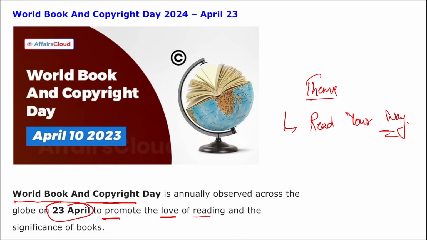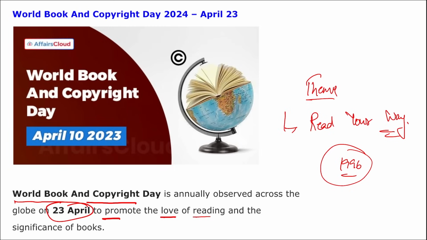Then UNESCO, during their 28th session of the General Conference held in Paris, France, unanimously declared 23rd of April to be World Book and Copyright Day in 1995. The first ever World Book and Copyright Day was observed on 23rd of April 1996.